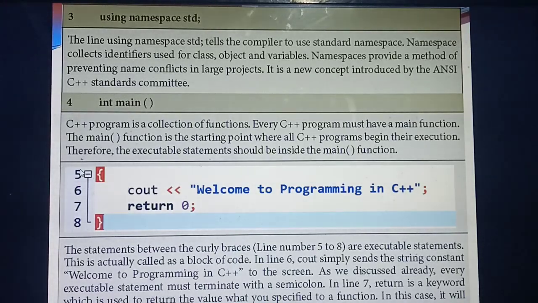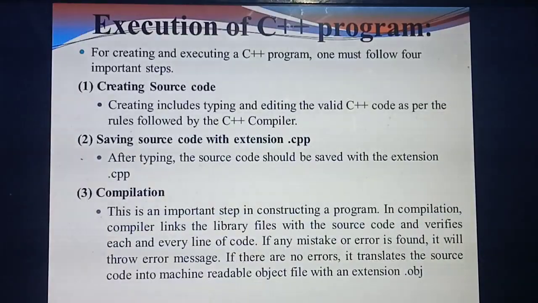So again and again I am telling, and also I am going very slowly for this chapter. Okay, the same format only you are going to write in your practical programs also. Understand? Yes. So now you know how to write a C++ program. Isn't it? What's the first format? First you should write the header file. What's the header file? Hash include iostream. Then what's the second thing? Using namespace std. Then which one? Main function. So int main of. Inside the int main, immediately open curly brace. Inside the braces you should write whatever you need to input or output, or the things you need to do. All those things you should write inside the curly braces.